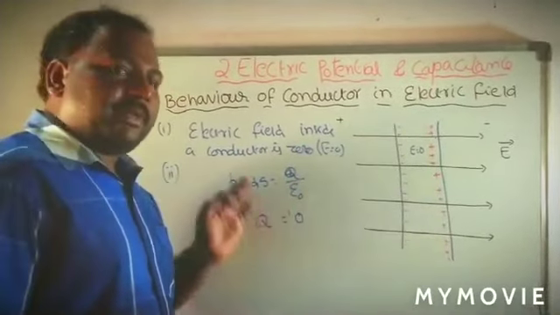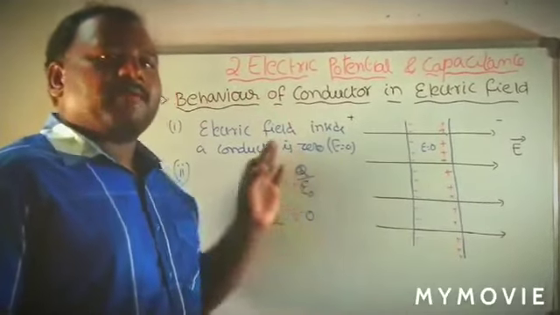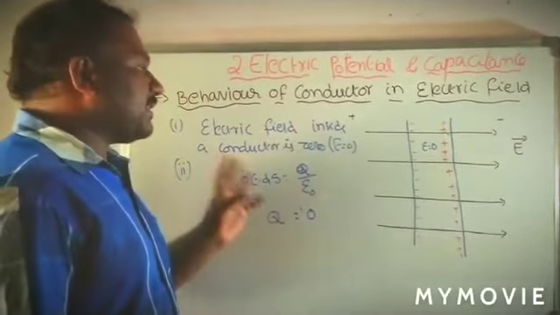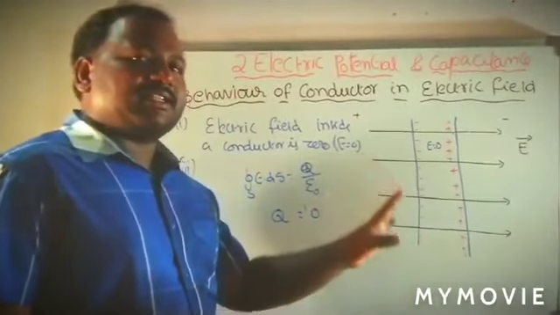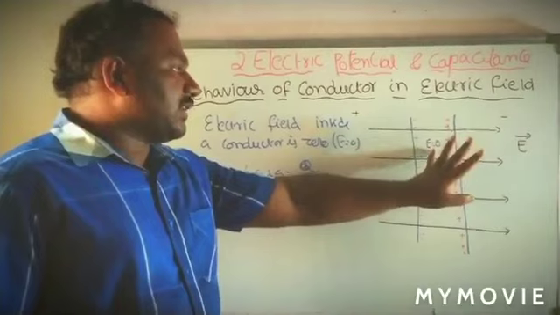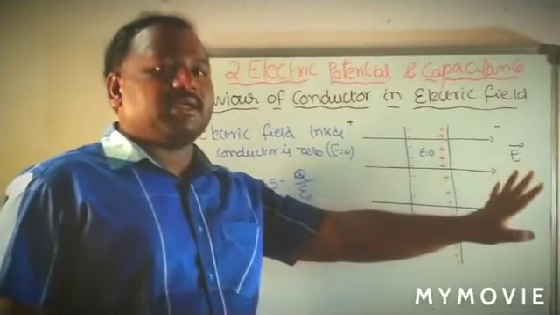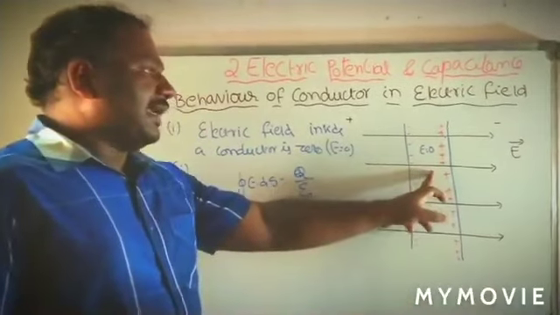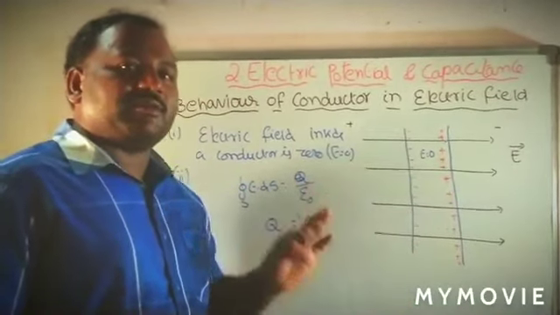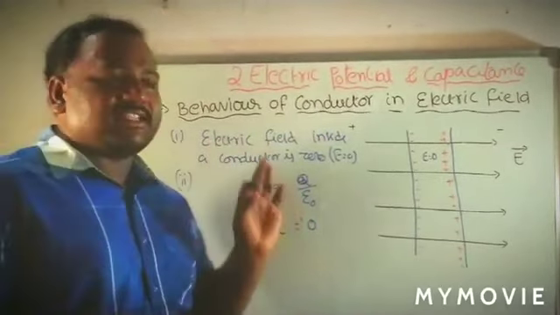See, the two behaviors of the conductor in an electric field. The first behavior is, when we place a conductor in an electric field, then all the charges move: negative charges move opposite to the electric field and positive charges move along the electric field. Due to that, the net electric field inside the conductor becomes 0.